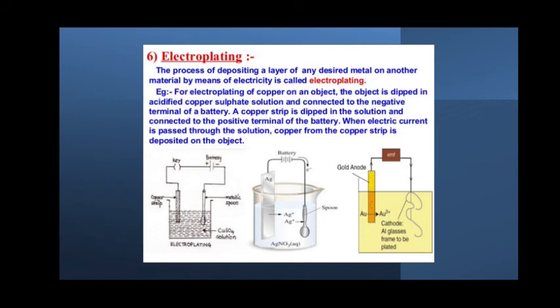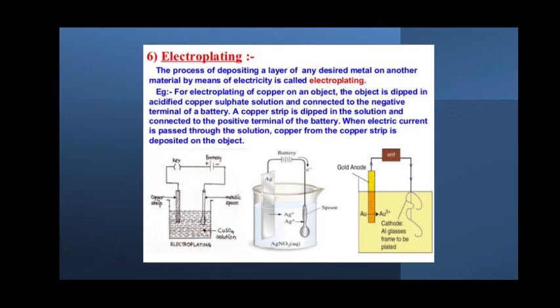So on an iron medal, if you want to give a gold finishing, the deposition of a gold layer on another material, either bronze, iron or aluminum, is called electroplating. That is to be done using electricity.